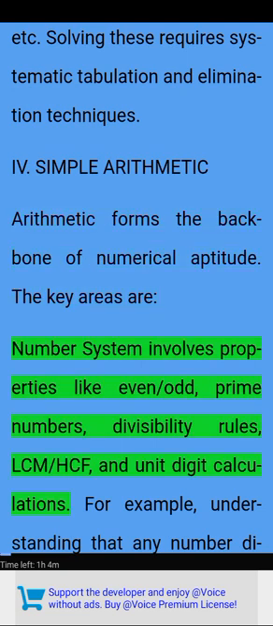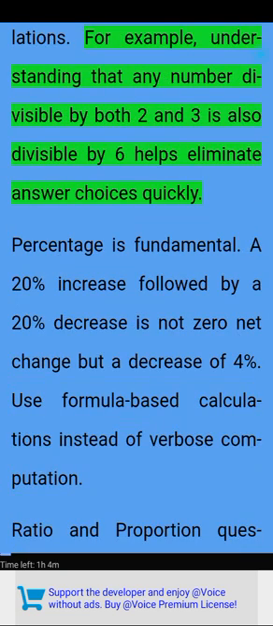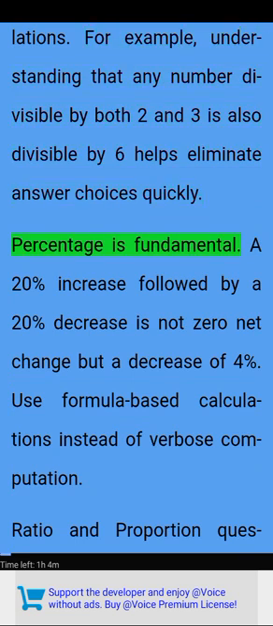The key areas are: number system involves properties like even, odd, prime numbers, divisibility rules, LCM, HCF, and unit digit calculations. For example, understanding that any number divisible by both 2 and 3 is also divisible by 6 helps eliminate answer choices quickly. Percentage is fundamental. A 20% increase followed by a 20% decrease is not zero net change but a decrease of 4%. Use formula-based calculations instead of verbose computation.